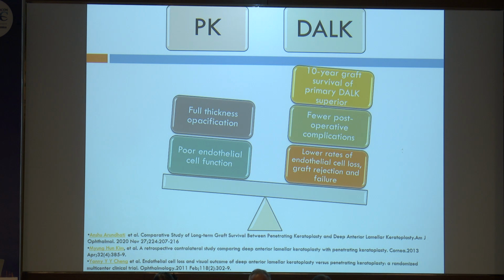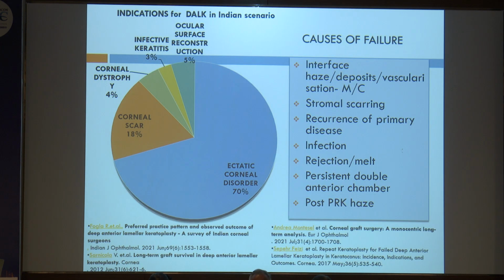Also, many studies have concluded that the 10 years graft survival of primary DALK is superior to that of penetrating keratoplasty. The indications for DALK in the Indian scenario include ectatic corneal disorders, most commonly keratoconus, which account for 70% of cases of DALK being performed in India. Other indications include corneal scarring, corneal dystrophy, infective keratitis, post-ocular surface reconstruction.